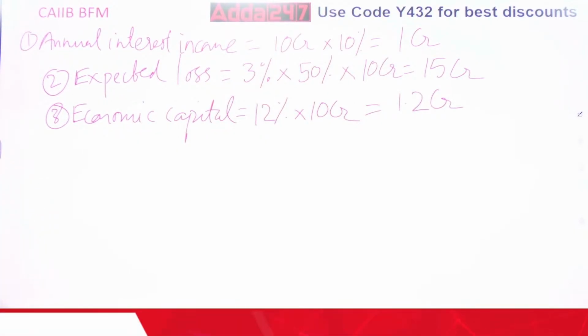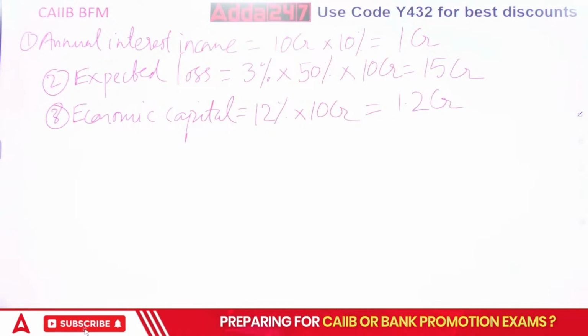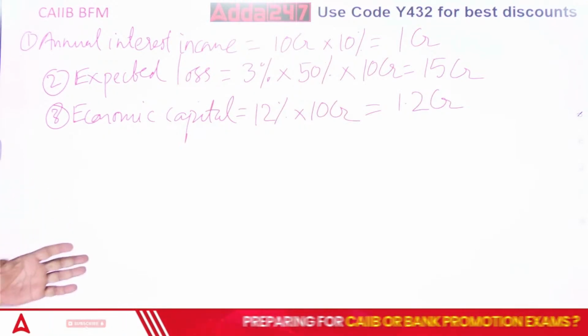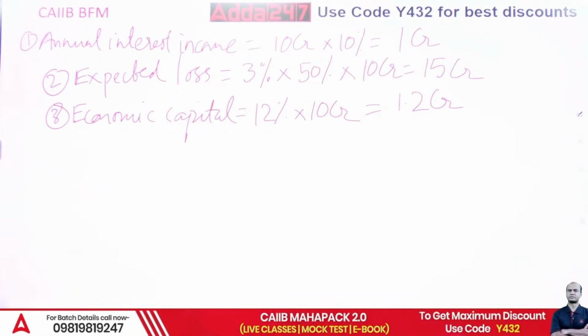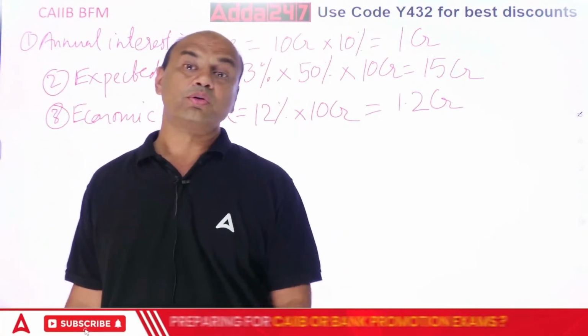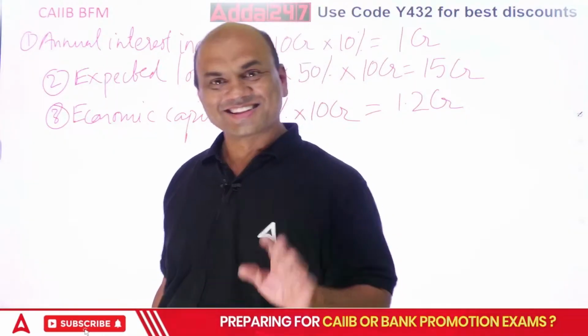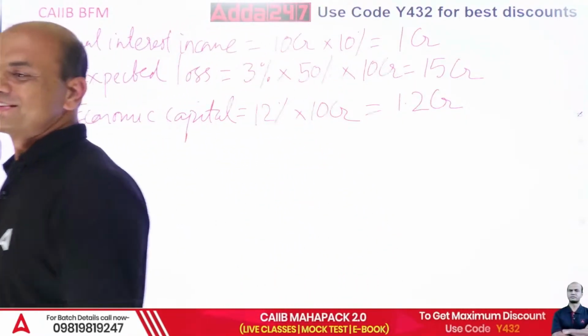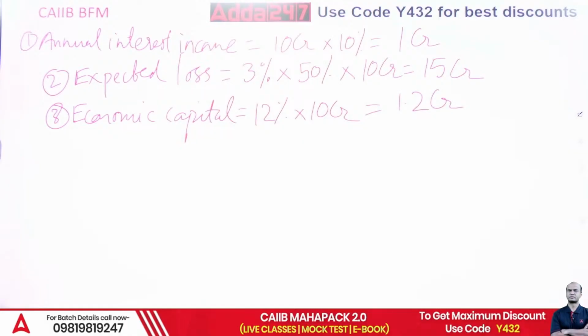Now you will be wondering, what are we doing all this? What is your final aim? RAROC. But where is RAROC? Up till now you have not got any RAROC. Wait. Steps. So economic capital you got it.